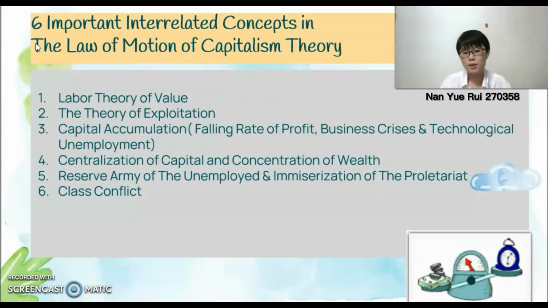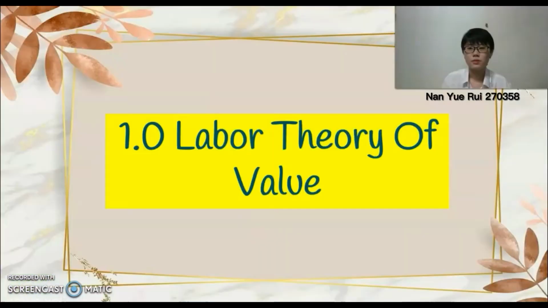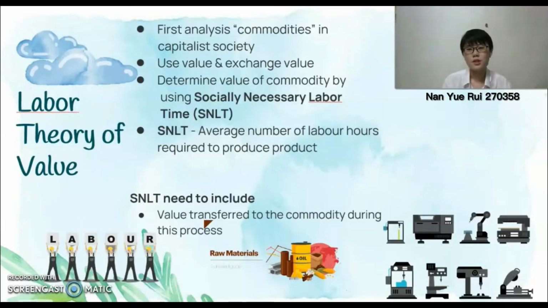There are the labor theory of value, the theory of exploitation, capital accumulation, centralization of capital and concentration of wealth, reserve army of the unemployed and immiseration of the proletariat, and last is class conflict. Now I will talk about the labor theory of value. First, Marx analyzes the commodities in capitalist society. Commodities include the use value and exchange value.